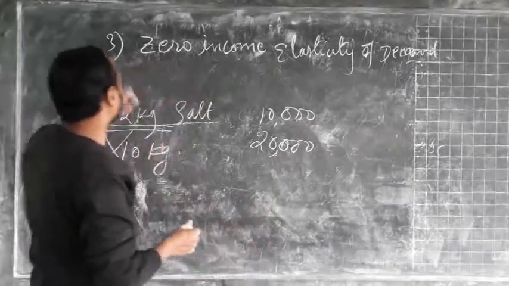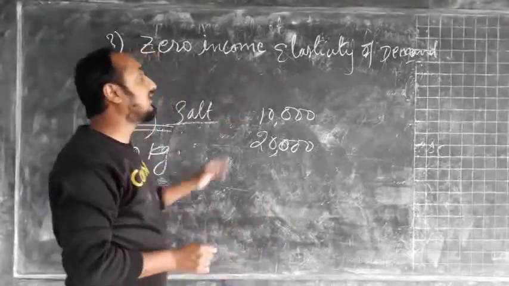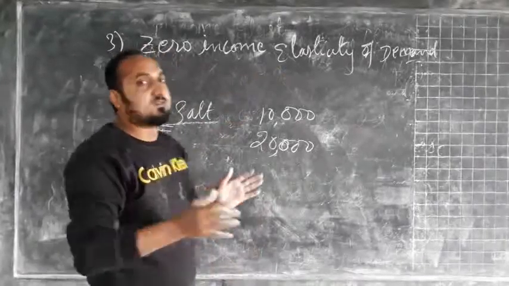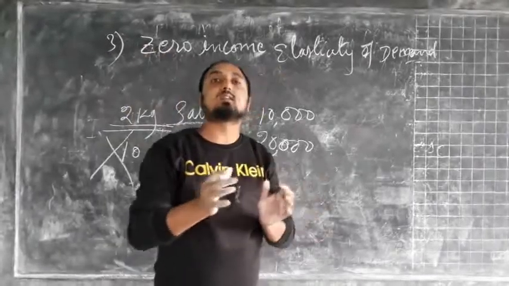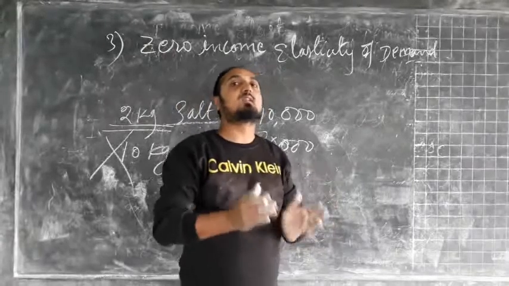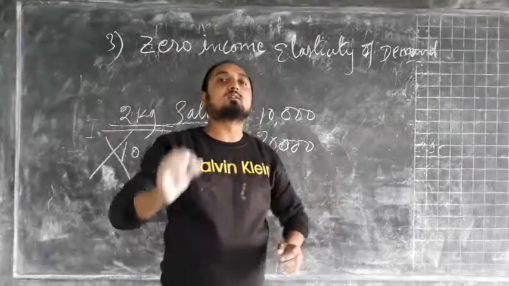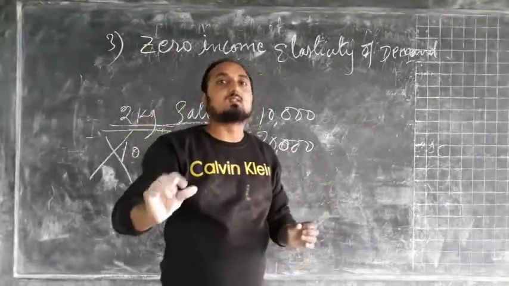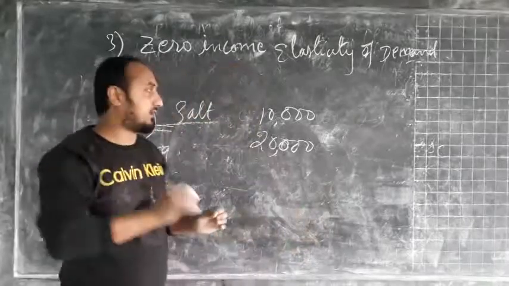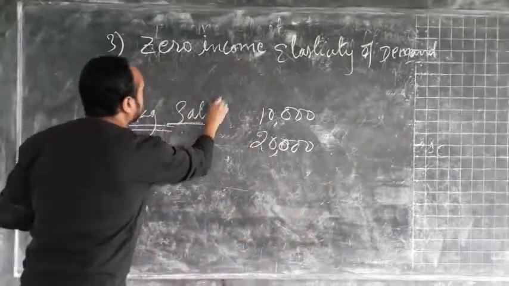Once again, in the case of zero income elasticity, the definition says that this happens in exceptional cases where increase in income of the consumer does not increase the quantity demand for a commodity. So we have taken one example here, salt.